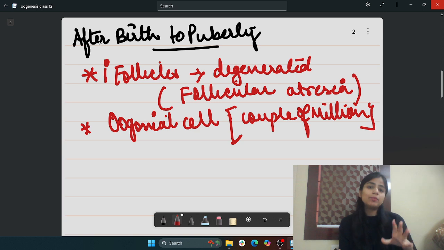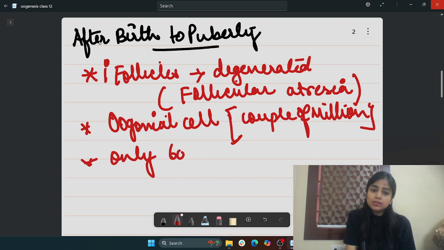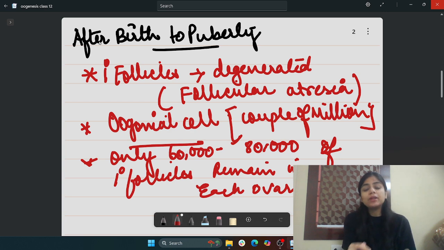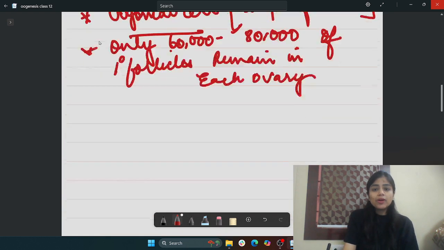The primary oocyte was surrounded by follicle cells as primary follicles, such that only 60,000 to 80,000 primary follicles remain in each ovary. Rest what happened? The number of primary follicles got degenerated, after the birth till the puberty. Now what happens here?